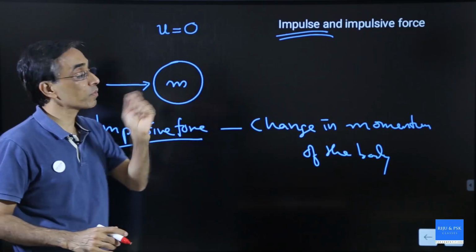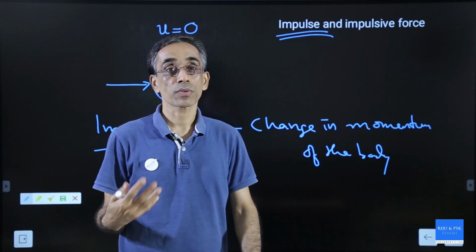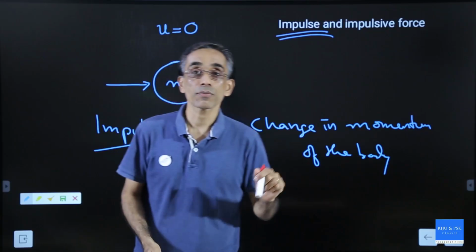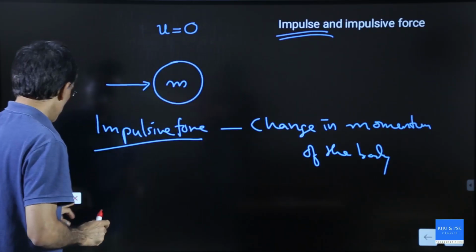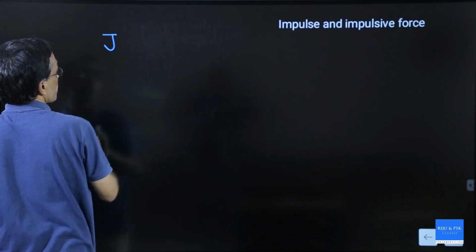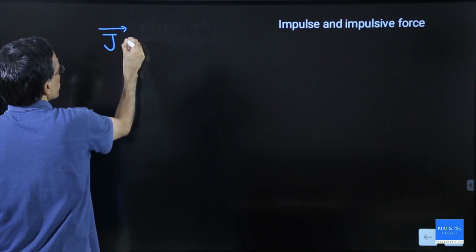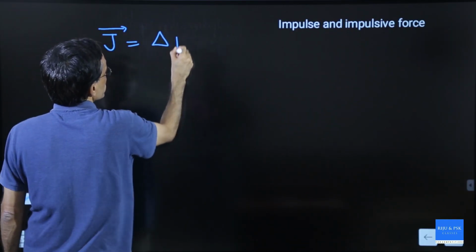So what is impulse and what is impulsive force? Impulse is a change in momentum created by an impulsive force. And what is impulsive force? A force acting for a very short interval of time. Now further, impulse is generally written as J. J for impulse, but it is a vector. Impulse is J, and that is equal to delta P, where delta is for change.